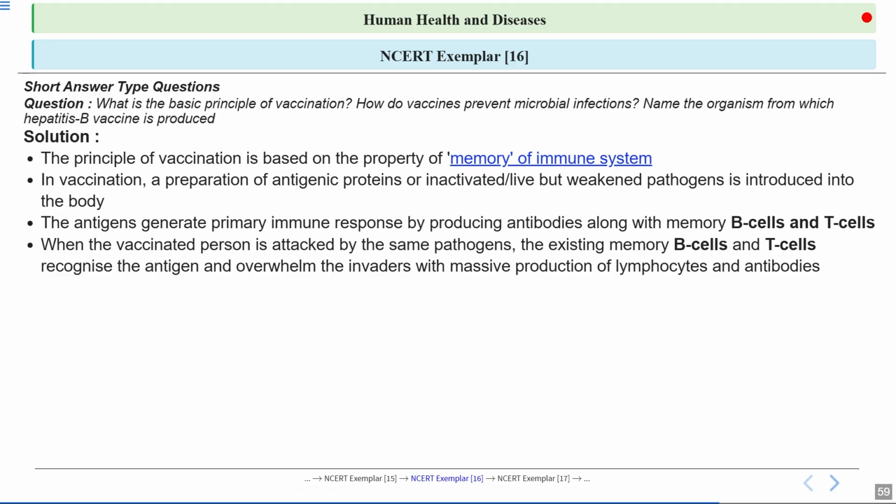Now whenever there is an attack by the same pathogen again, the existing memory B cells and T cells recognize the antigen and overwhelm the invaders with massive production of lymphocytes and antibodies. So this is the secondary response. This is highly intensified and it overwhelms the invaders. Okay, clear? So hepatitis B vaccine is actually produced using yeast. Yeah, so scientists use yeast cells to make the proteins needed for the vaccines. Clear?